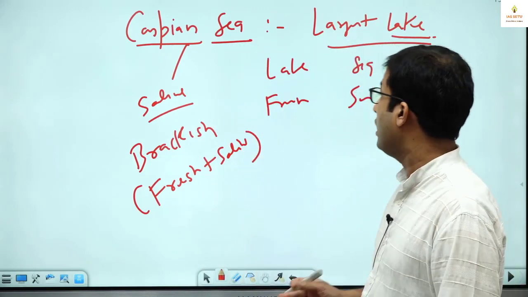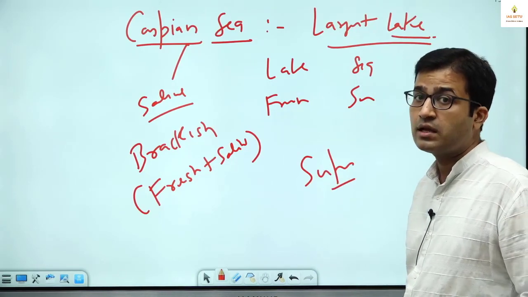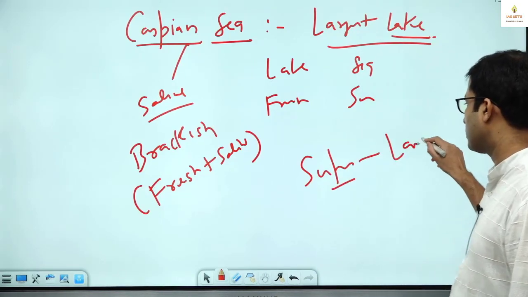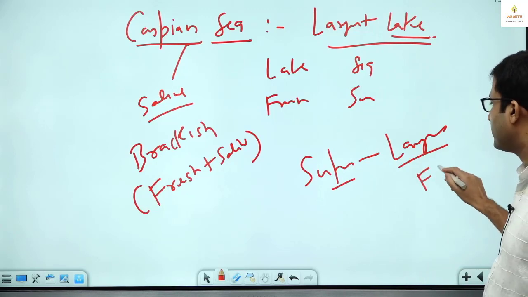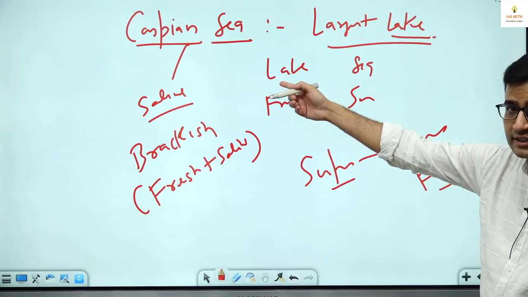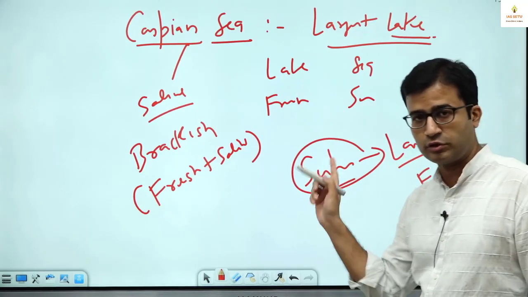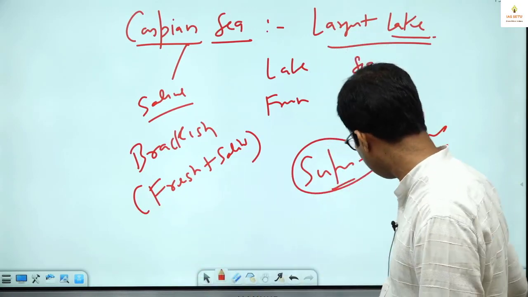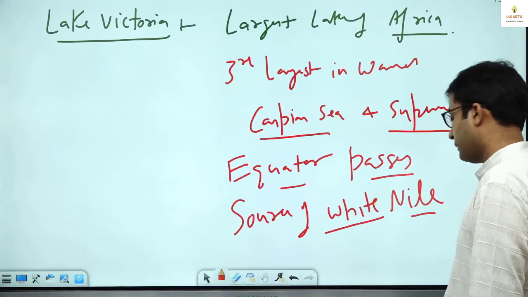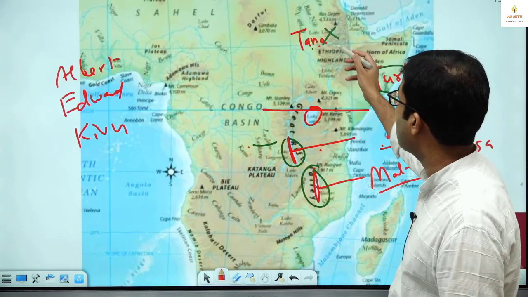Okay. And I told you Superior is the second largest, but the largest fresh water lake. In the case of fresh water, the largest is Superior, because Caspian is not fresh water, that is saline. So for fresh water, Superior is the largest fresh water lake, as I already told. I think it is clear.